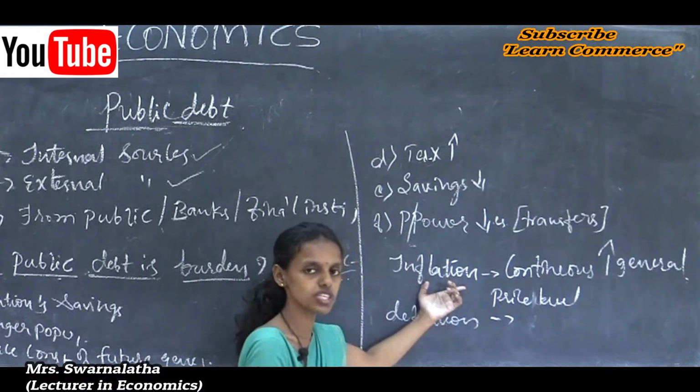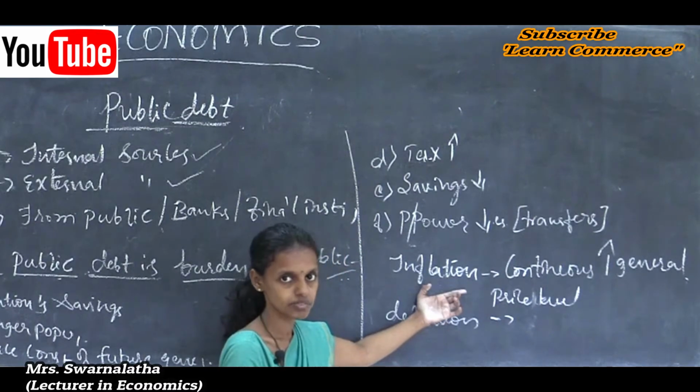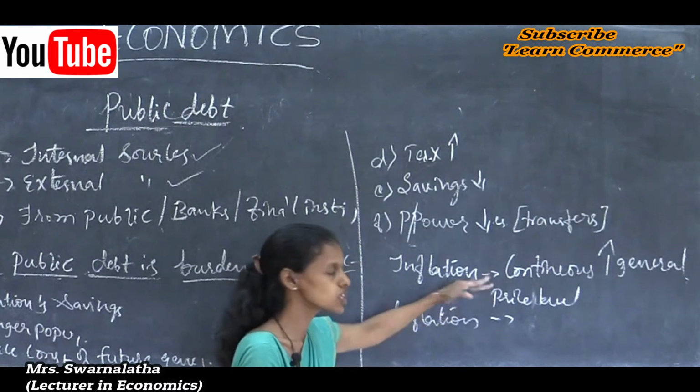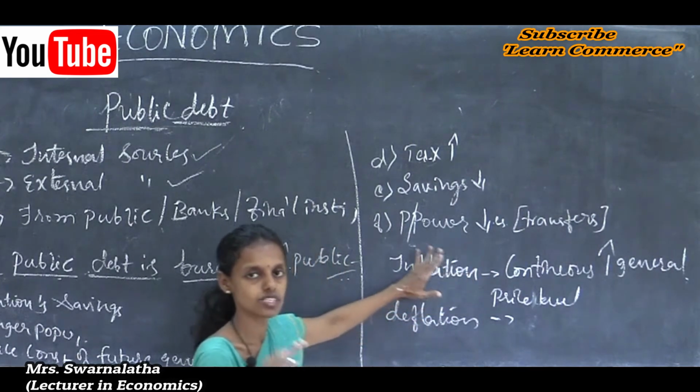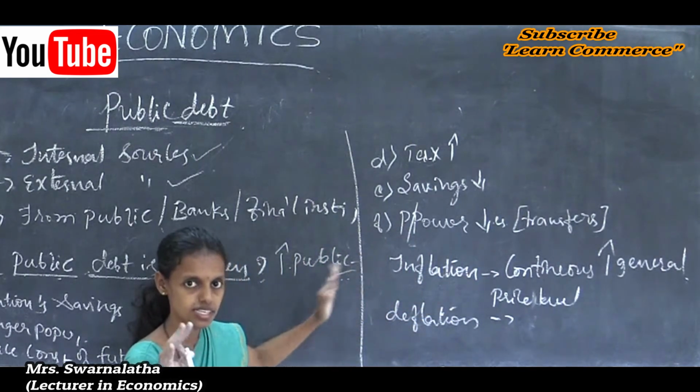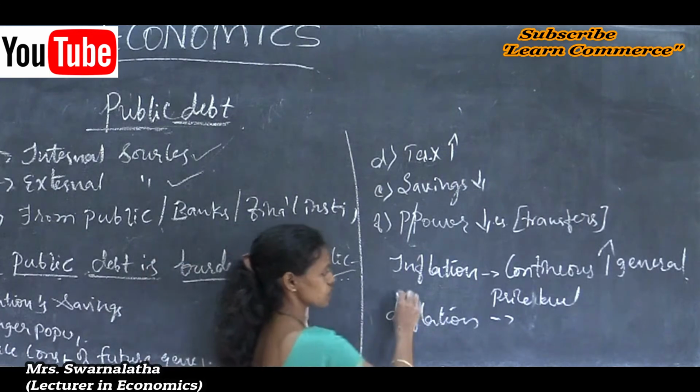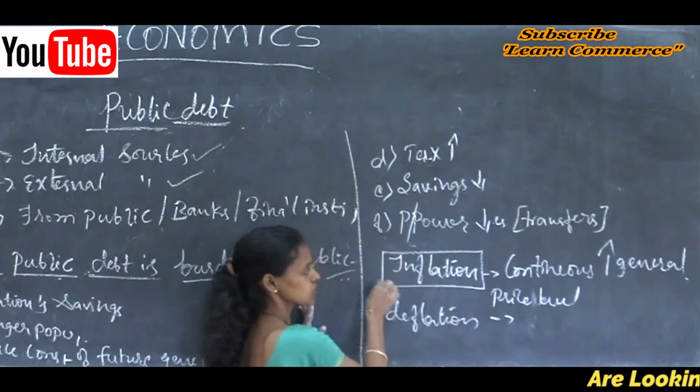Too much inflation is too bad. J.M. Keynes, the modern economist by whom macroeconomics is built, says that too much inflation is too bad for the economy.